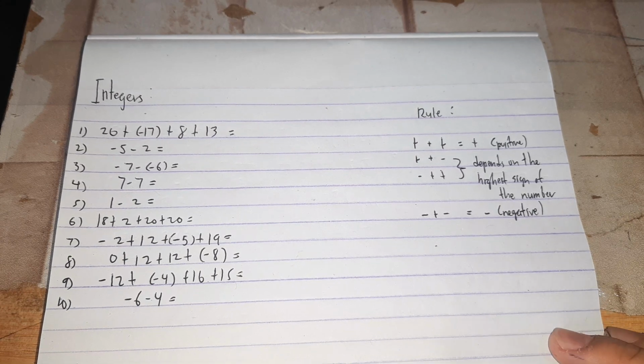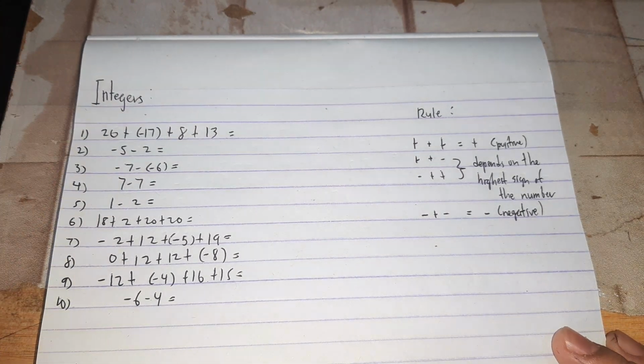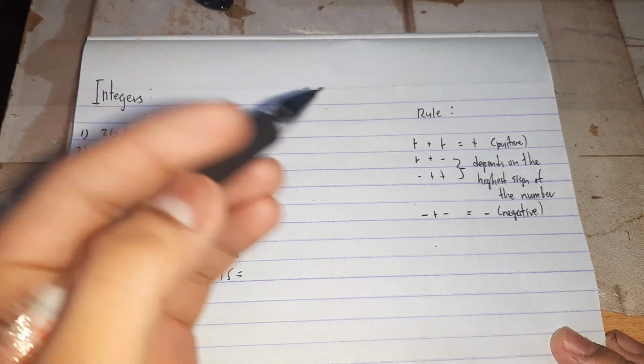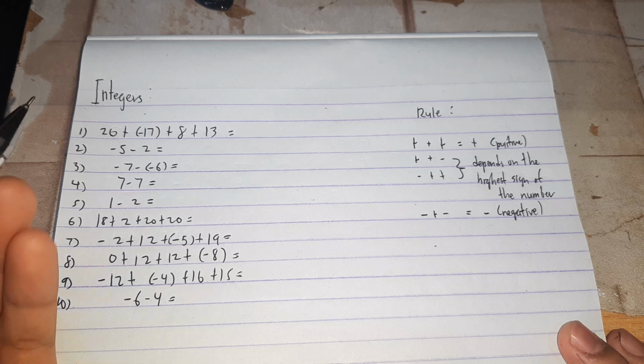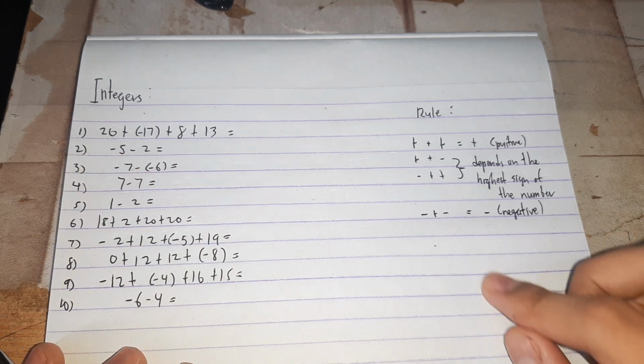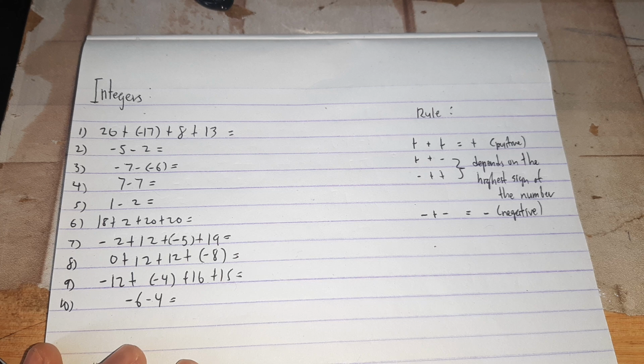So, hello everyone, and we're going to talk about integers, but we were only focusing first on the addition and subtraction of integers. Here are the rules first before we answer anything here from 1 to 10. If you add positive to positive, of course it will be positive. The result here will be positive.